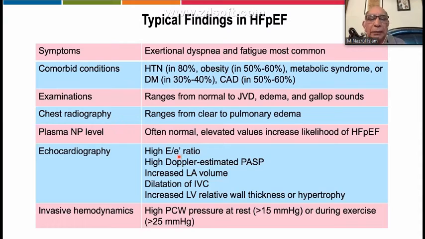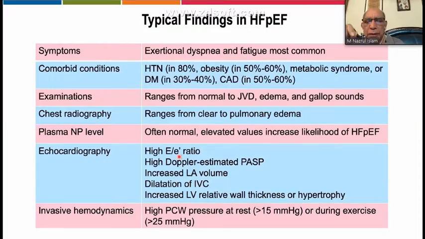So here is the position where the doctors can do many things. On examination, we know that heart failure can have jugular vein distension, edema, etc. Chest radiography does not show much, but in symptomatic cases may show some lung findings like edema. Plasma BNP level in many cases is often normal, but there may be a slightly higher value. The upper value has been discussed. And echocardiography, I will discuss later. There are certain echocardiography parameters, most of them parameters for diastolic dysfunction.